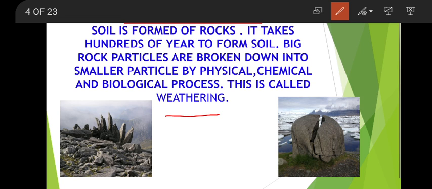Weathering. Weathering means breakdown of rocks by the action of some natural forces such as water, glaciers, wind, maybe due to roots of plants, etc. The rocks may be broken down into soil. So in that way we can say that soil is formed by the breakdown of rocks. This process is called weathering.